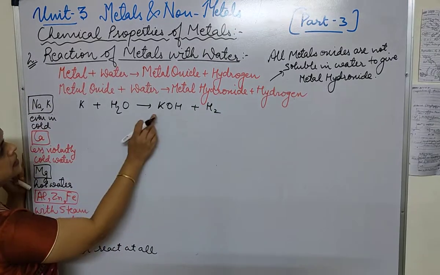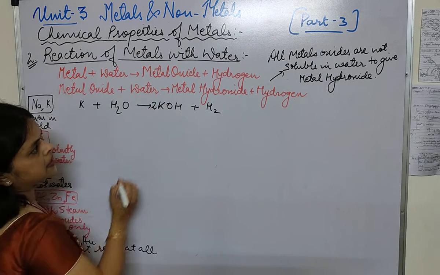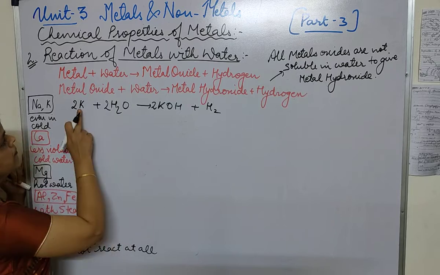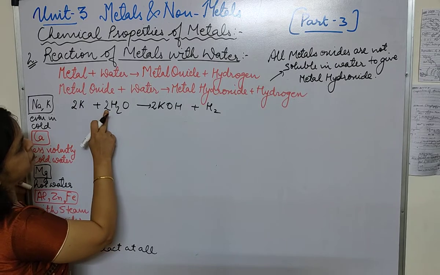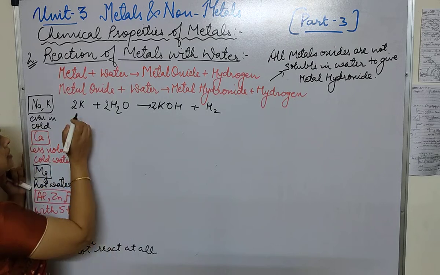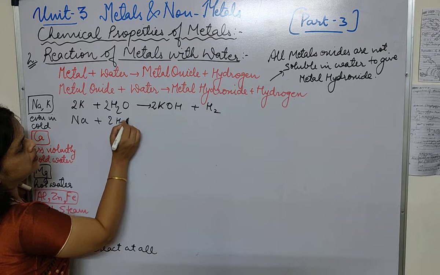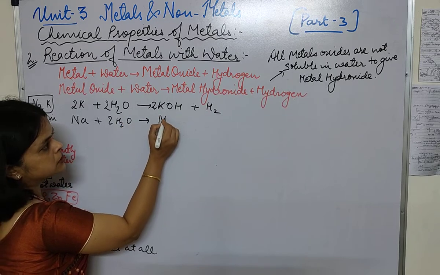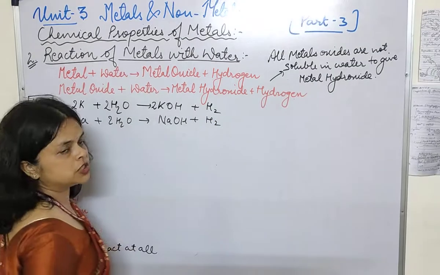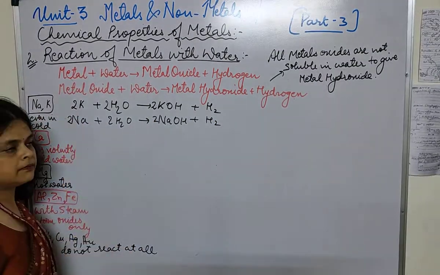Let's balance it. Here it is H2 and here it is 2. So for balancing the hydrogen we will write 2 over here and 2 over here. Potassium 2, hydrogen 4, 2 plus 2. Oxygen 2, and it is balanced. Similarly, sodium also, when it combines with water, forms sodium hydroxide along with hydrogen gas. In the same manner you will balance them.